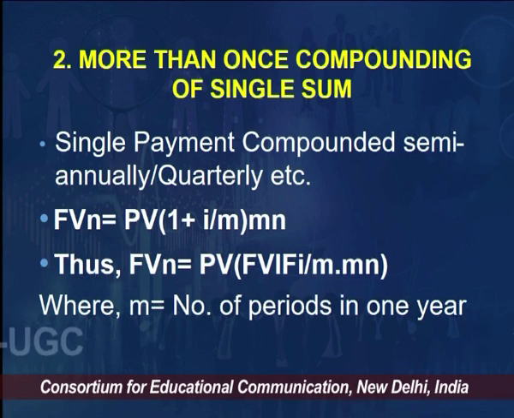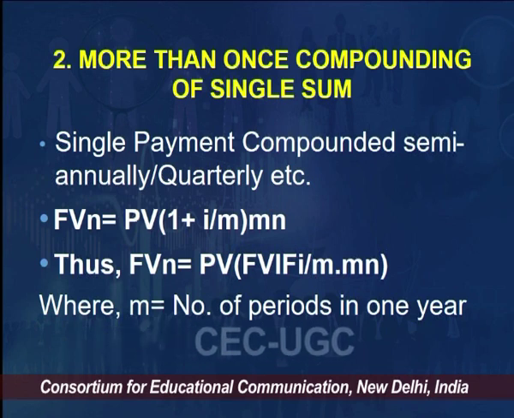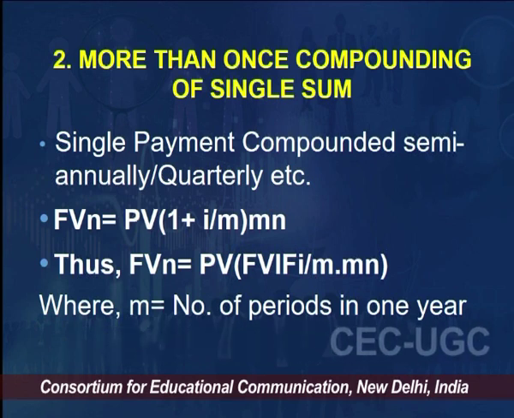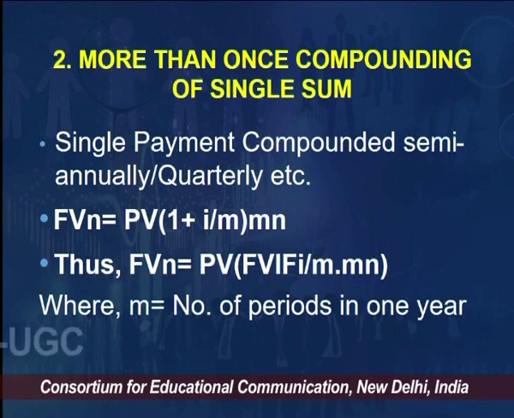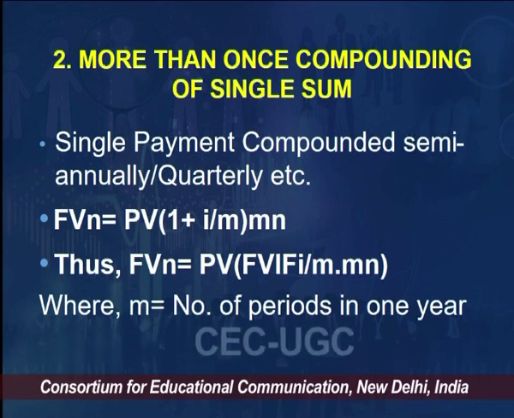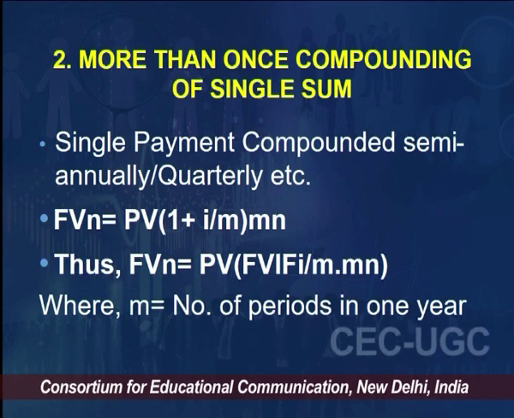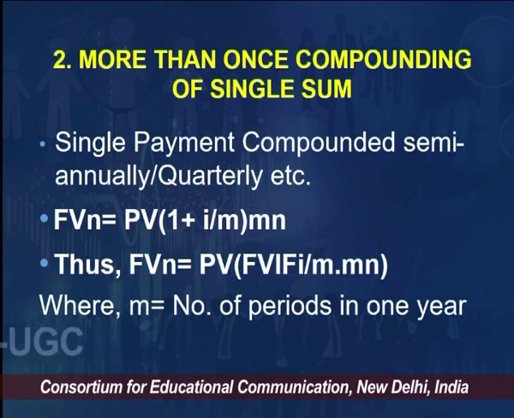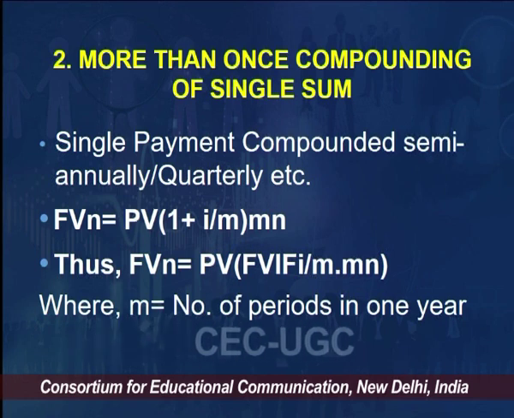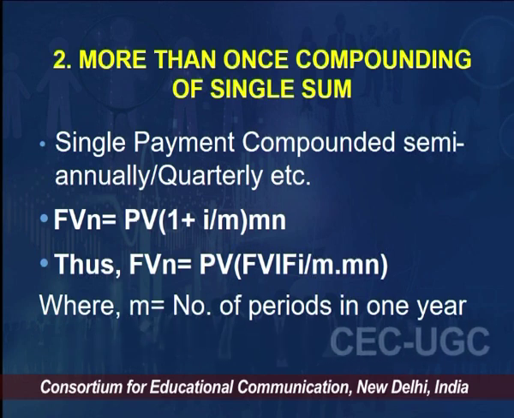Here, what is m? The m is the number of periods in 1 year. That is what I was saying. If I am compounding twice, m becomes 2. If I am compounding quarterly, m becomes 4. If I am compounding monthly, m becomes 12, right. If I am compounding weekly, m becomes 52, right.